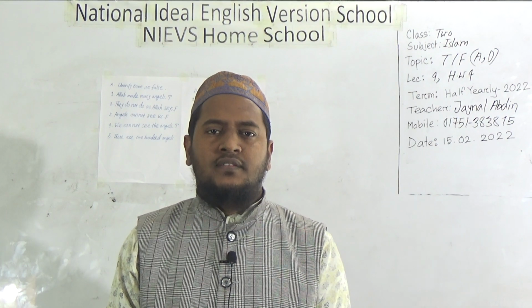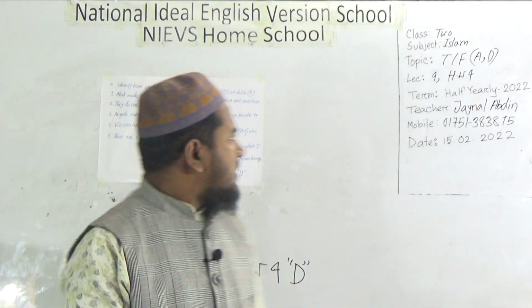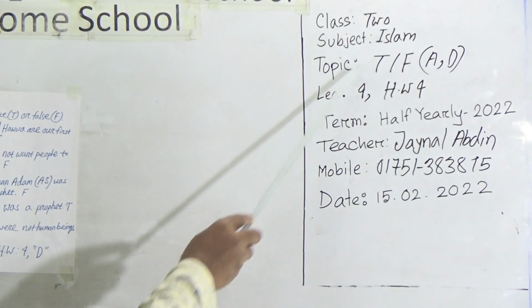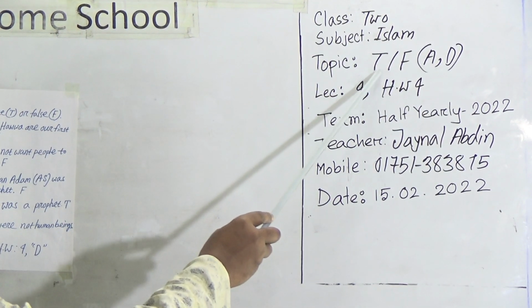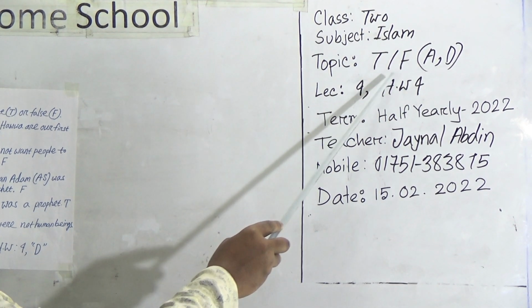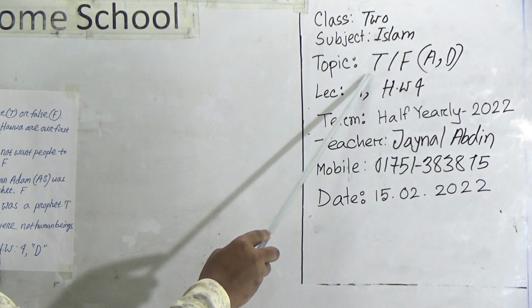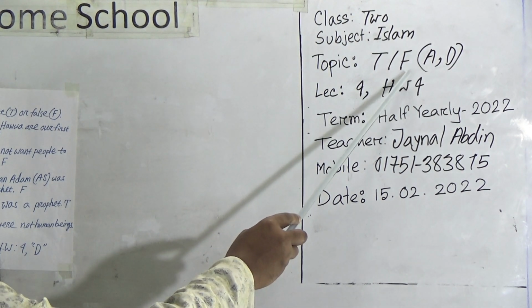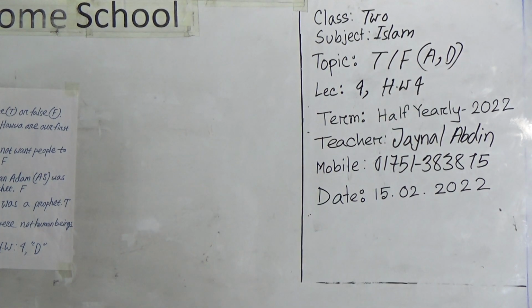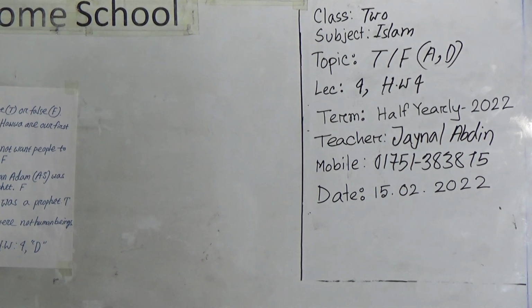Today's topic, dear students, on the whiteboard: class 2, subject Islam, topic true and false. T means true and F means false. Exercises A and D are mentioned in your books, pages 16 and 17.